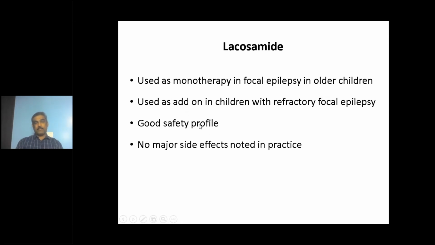And the side effect profile is very safe. There are no major side effects, even though theoretical adverse effects like QT prolongation, PR interval prolongation, and heart block are known, practically it's not common at all. But anyway, we always give IV loading of lacosamide under ECG monitoring because of this side effect. But practically we never come across these.